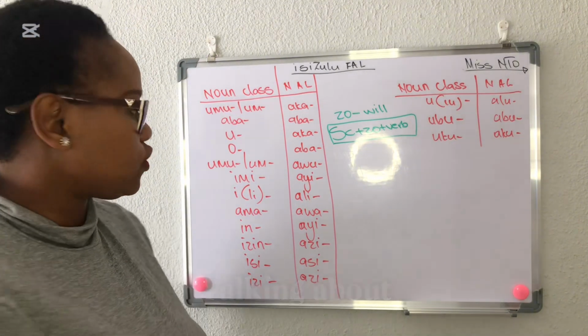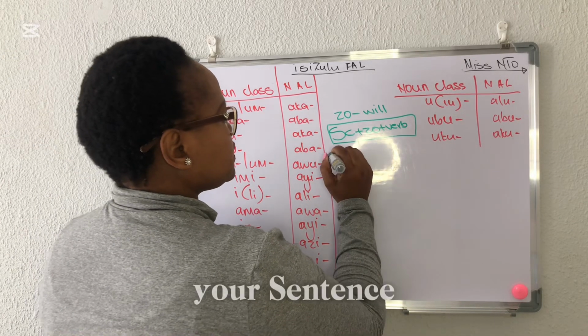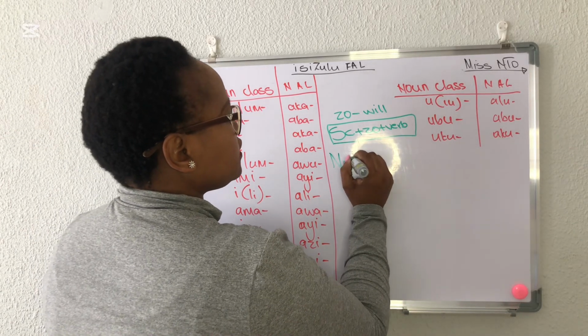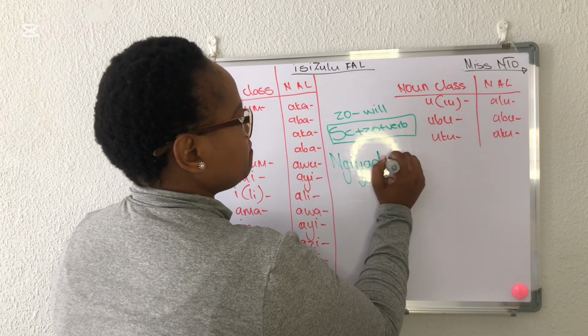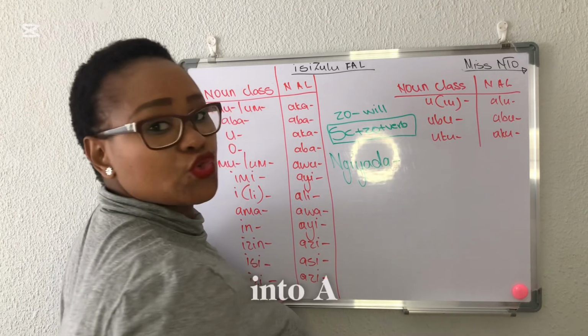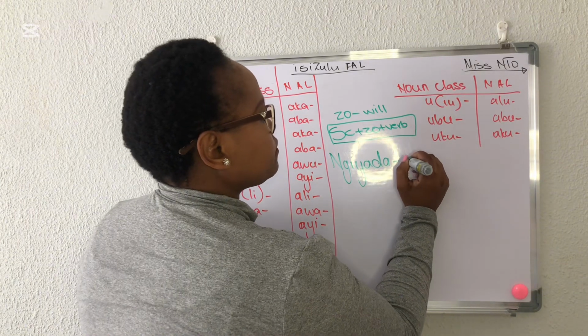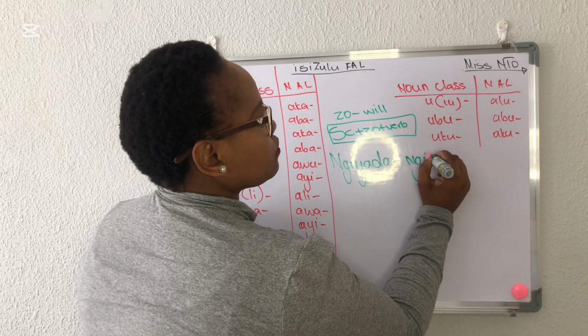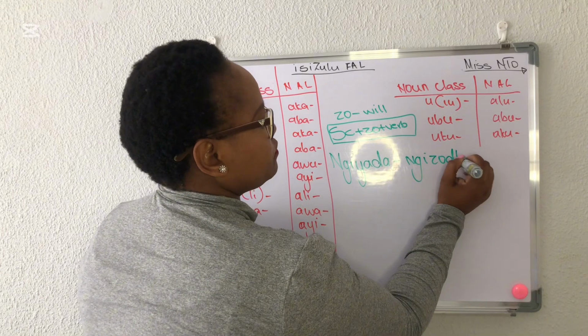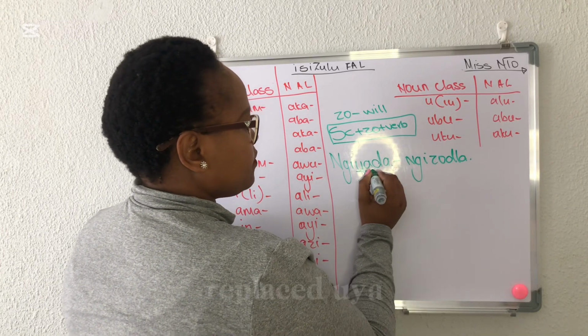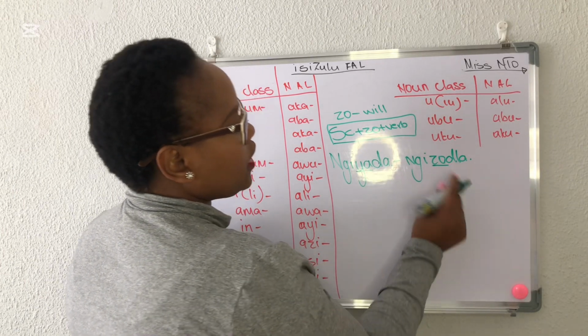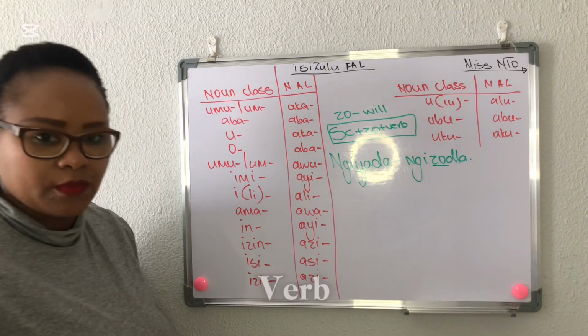So what are we talking about? Let's say you have your sentence that says ngiyadla. Change it into a future tense. It's going to be ngizodla. So what I've done here, I've replaced uya with uzo, and this sentence ends with the verb.